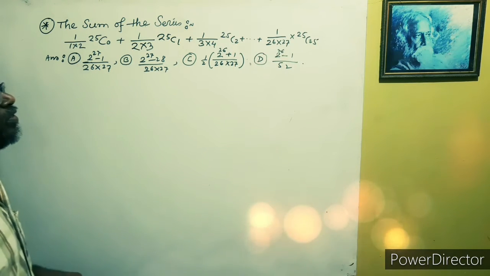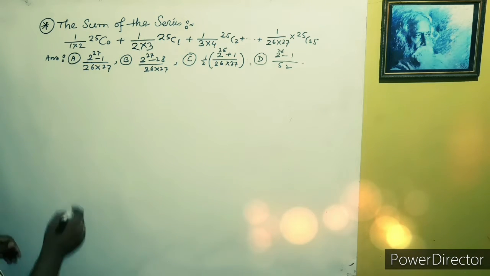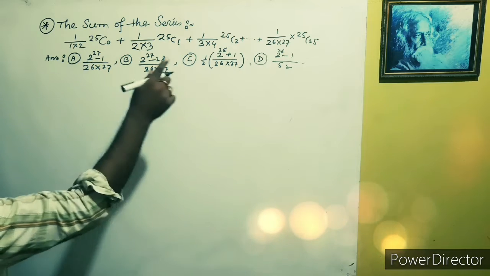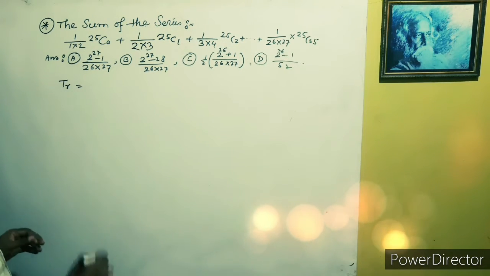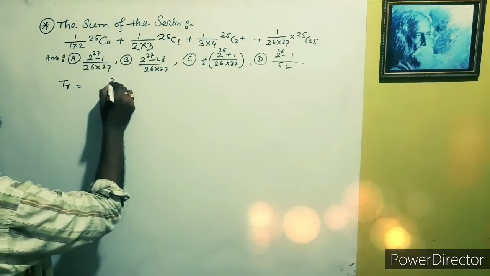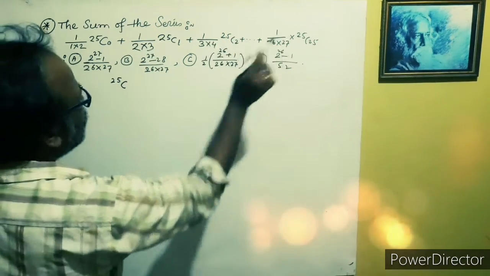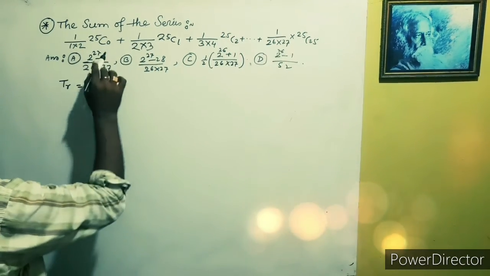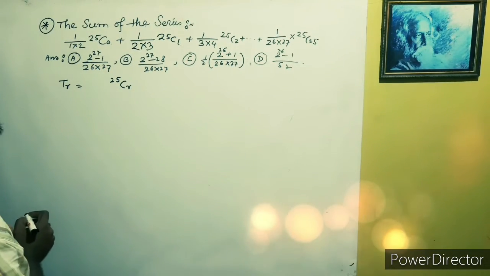So what is the generalizing form? First we have to find the rth term, then solve this. So C is here, that is nC with suffix r. In this case we replace this with 25C. Here 25 is unchanged. The change is 0, 1, 2, 3 like that, so we note that as r.